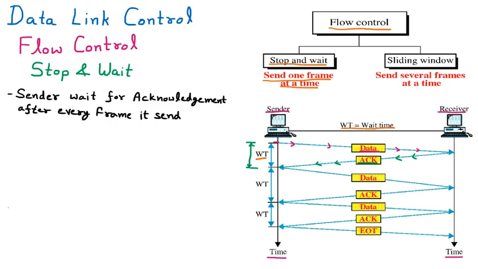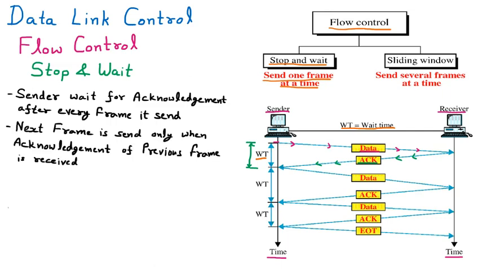This waiting time is where we are lacking. Stop and wait is a slow protocol because of this waiting. Until I receive the acknowledgement of the first packet, I will not send the other packet. So the next frame is sent only when the acknowledgement of the previous frame is received. In the diagram, the sender has now received the acknowledgement, so it is free to send another data packet.